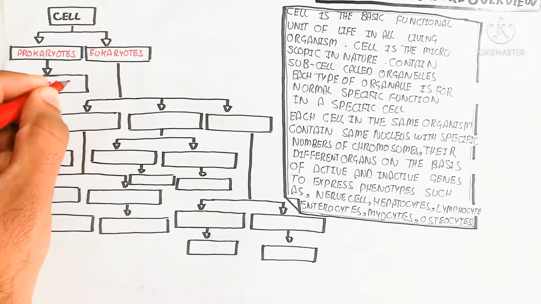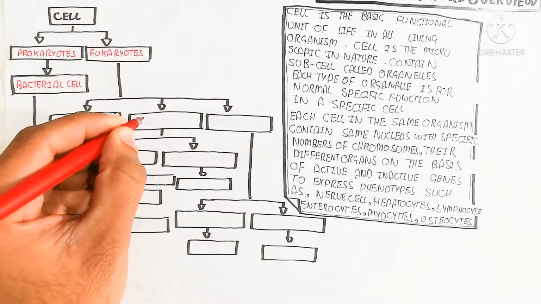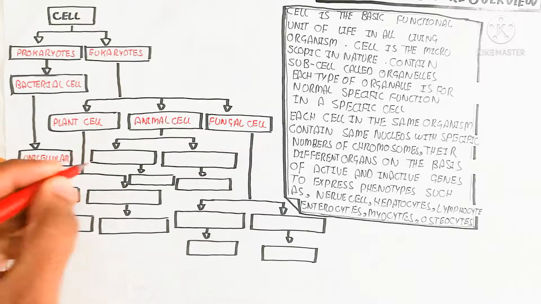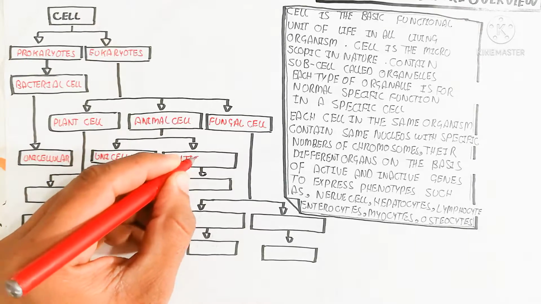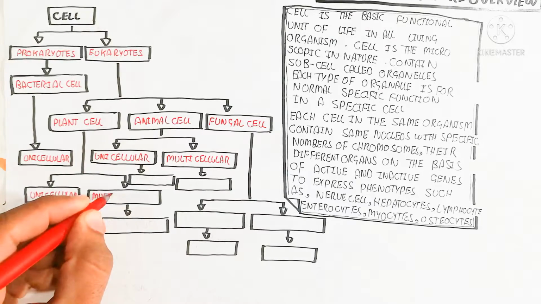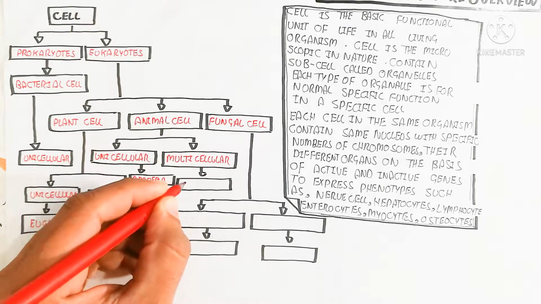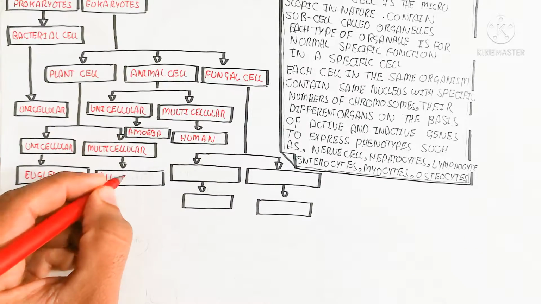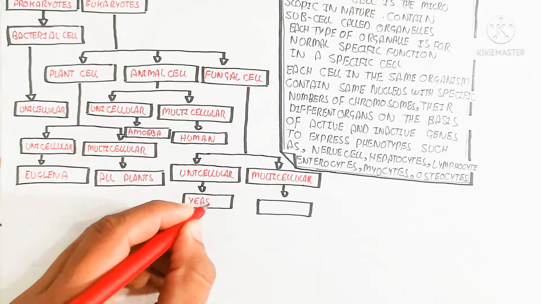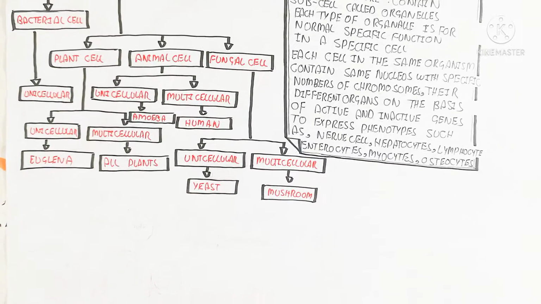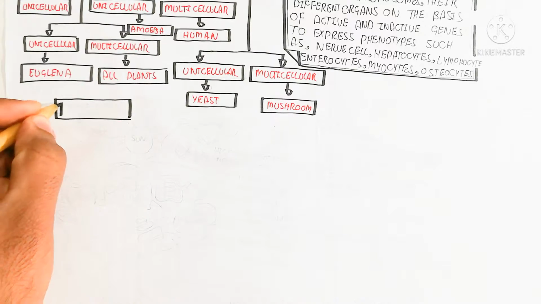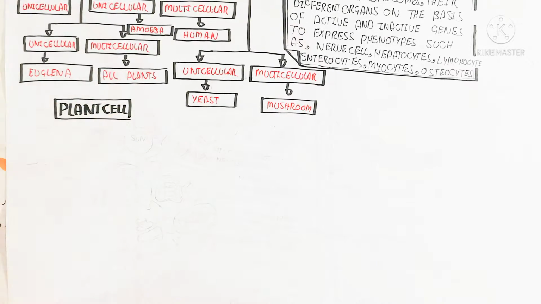For example, a prokaryote is a bacterial cell, and the plant cell is a eukaryote, as are the animal cell and the fungal cell. Animals can be unicellular or multicellular. For example, unicellular is amoeba, and multicellular is human. Amoeba is unicellular, while for plants, Euglena is unicellular and all plants are multicellular. For fungi, yeast is unicellular, while the multicellular fungi are basically mushrooms.